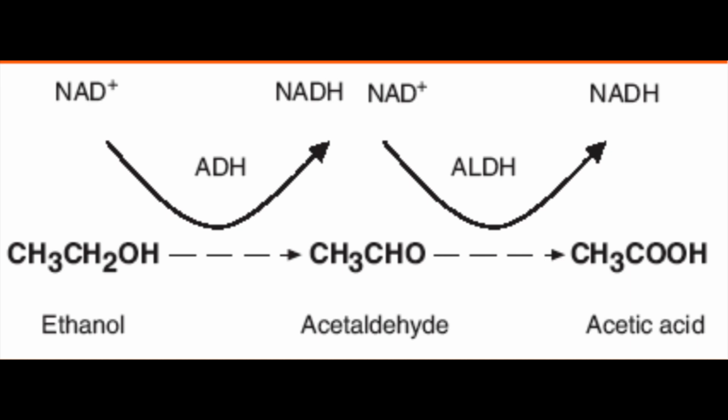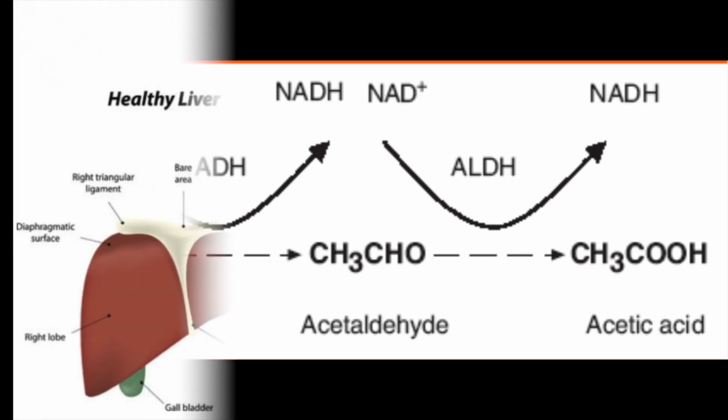In a healthy liver, alcohol dehydrogenase plays an essential role in the metabolism of alcohol by reducing NAD to NADH. When alcohol dehydrogenase is impacted by excess alcohol consumption, the NAD-NADH ratio is altered and promotes fatty liver by inhibiting gluconeogenesis and fatty acid oxidation. This is what leads to excess fat in the liver.